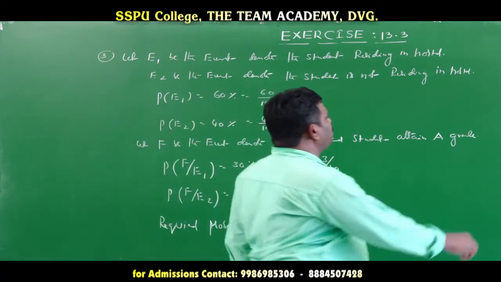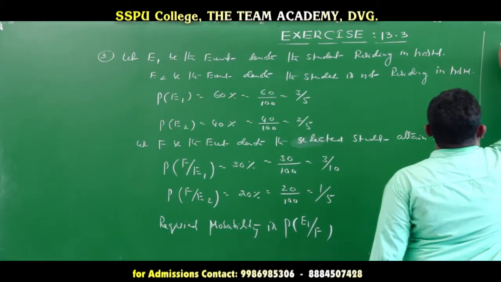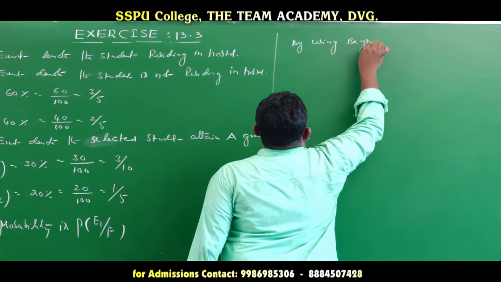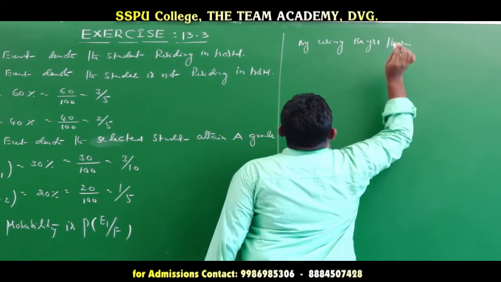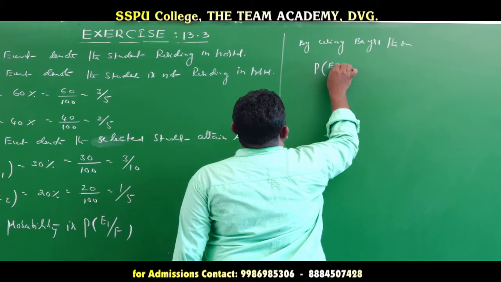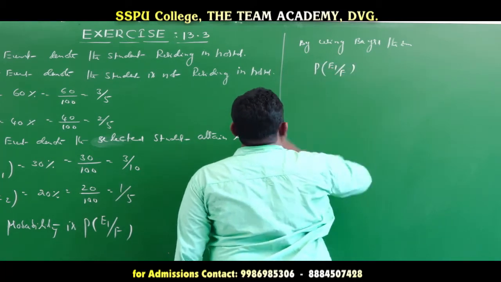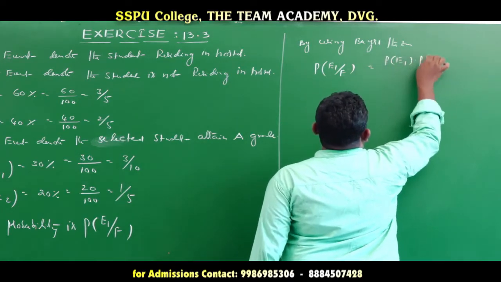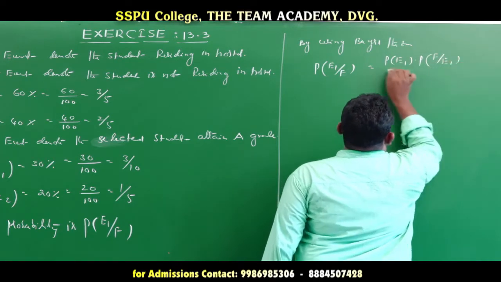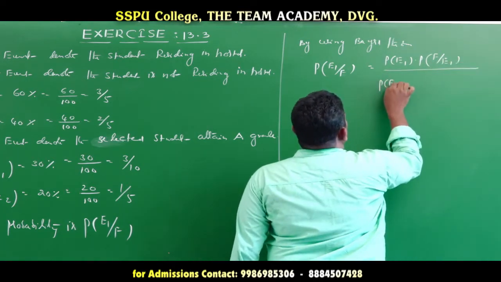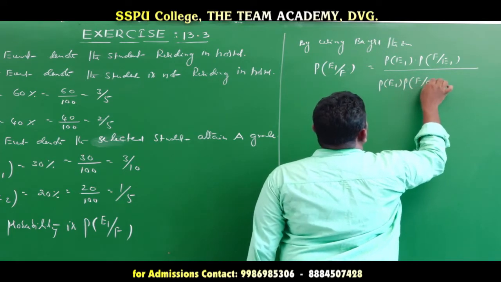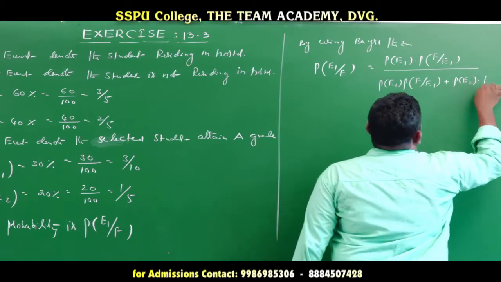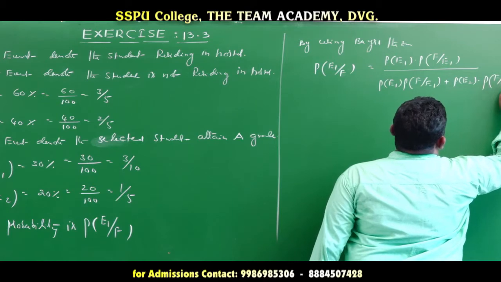So by using Bayes theorem, P(E1 | F) is equal to P(E1) into P(F | E1), divided by P(E1) into P(F | E1) plus P(E2) into P(F | E2).